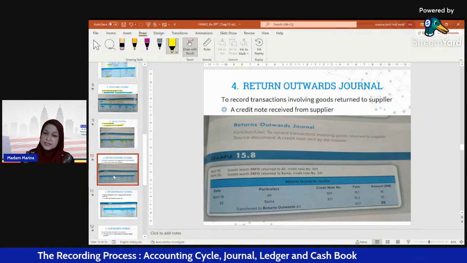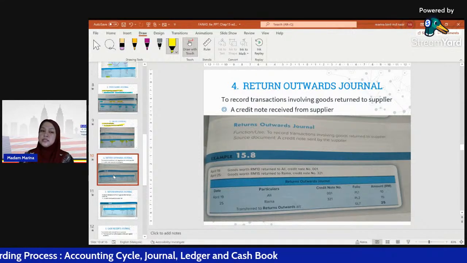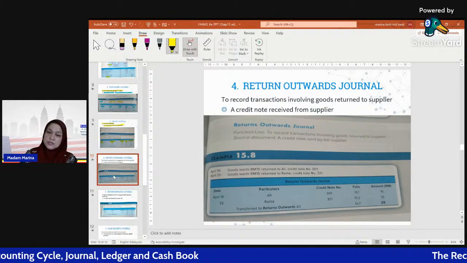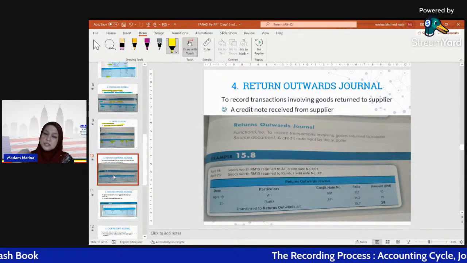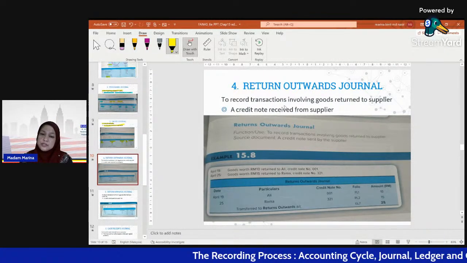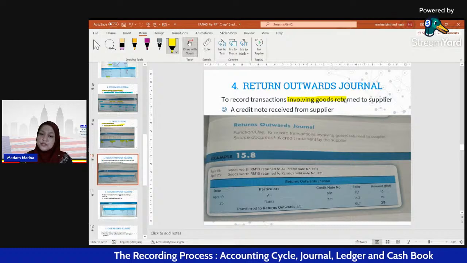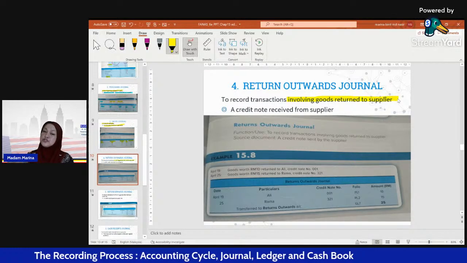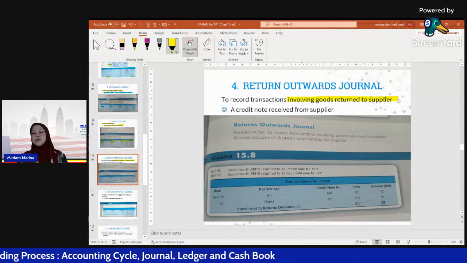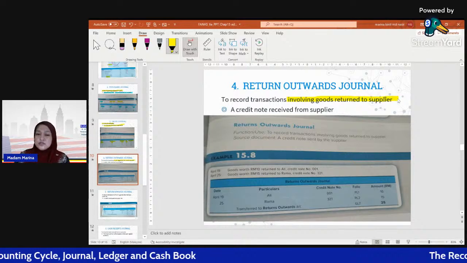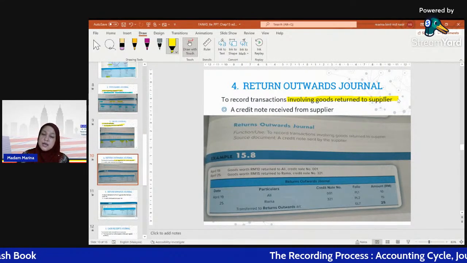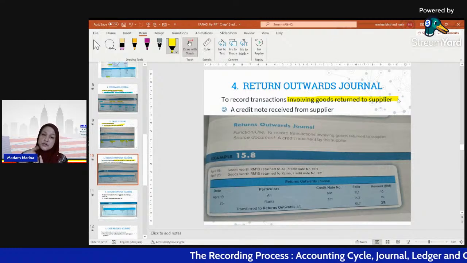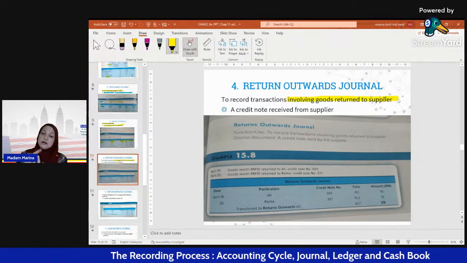The next journal is the returns outward journal. When we want to record transactions in the returns outward journal, it is to record transactions involving goods returned to supplier. Why do we have to return the goods to the supplier? Maybe because of damaged goods, maybe because of wrong specification or wrong brand.